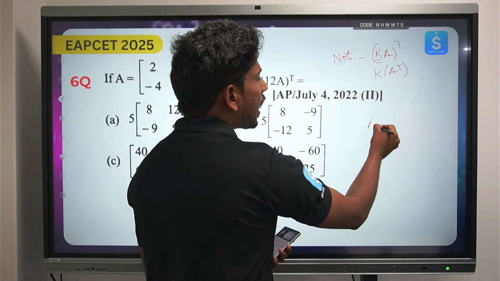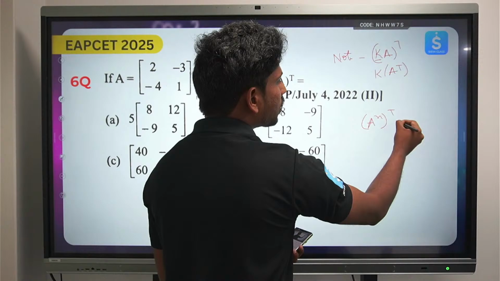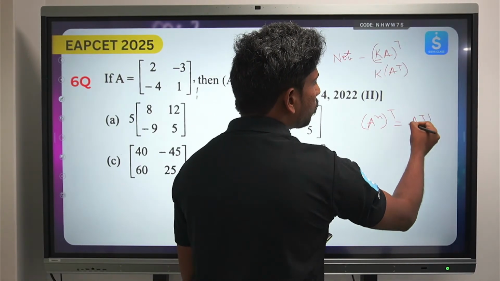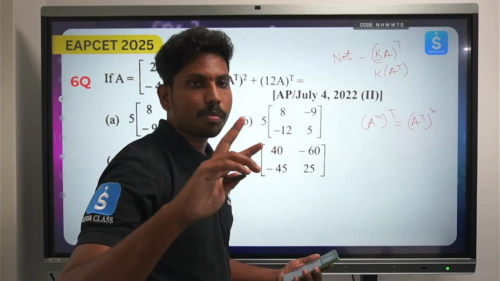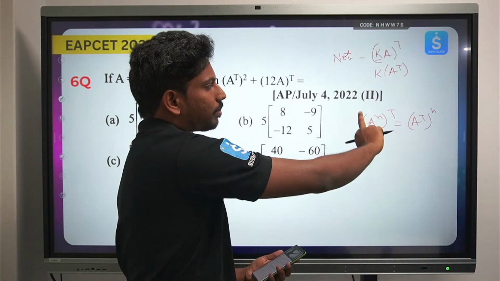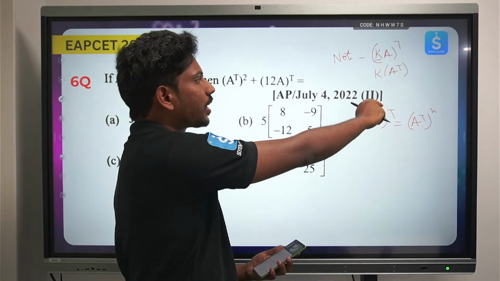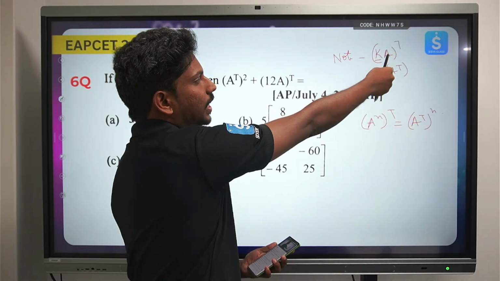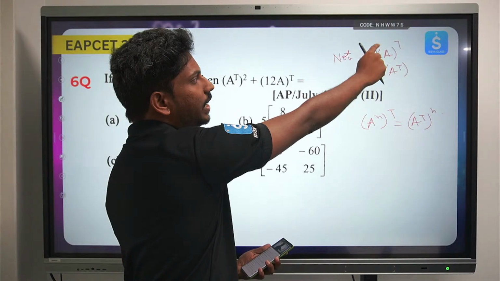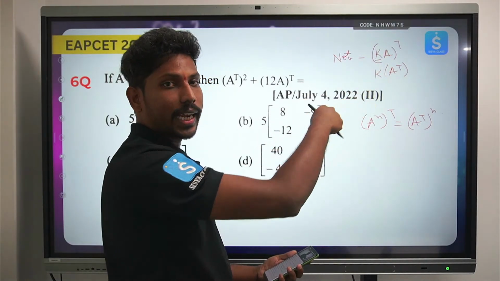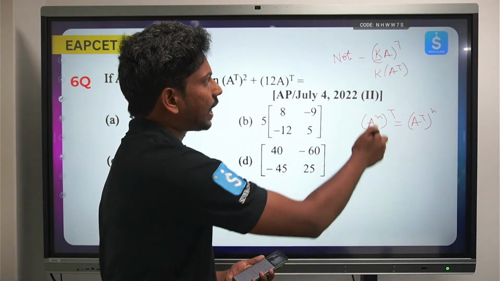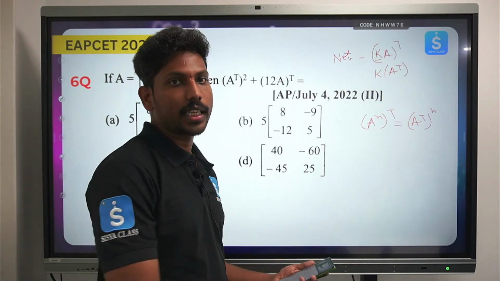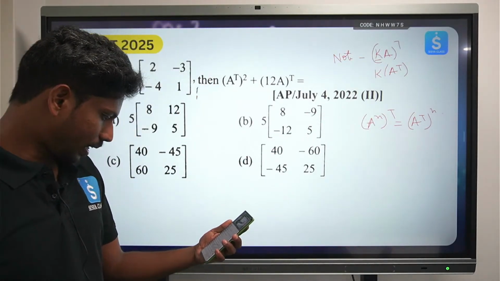Similarly, A power n whole transpose is also equal to A transpose whole to the power n. That means the transpose and the power are interchangeable. Similarly, here k times A whole transpose is nothing but k times A transpose. So the transpose has nothing to do with influencing the constant. That is what I wanted to say.